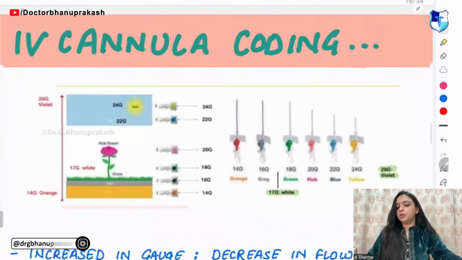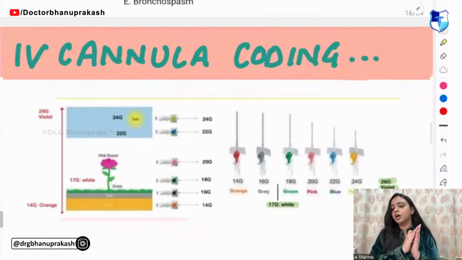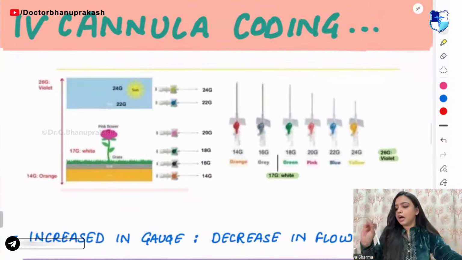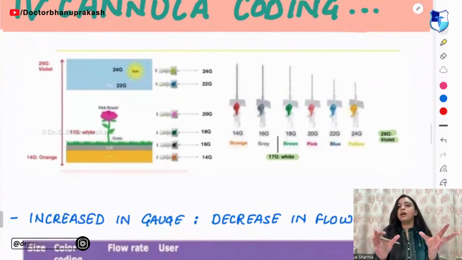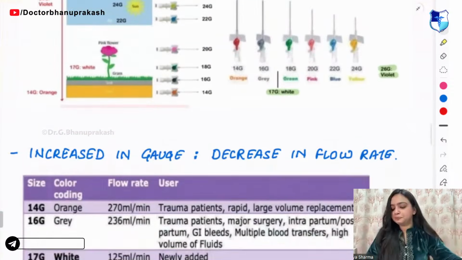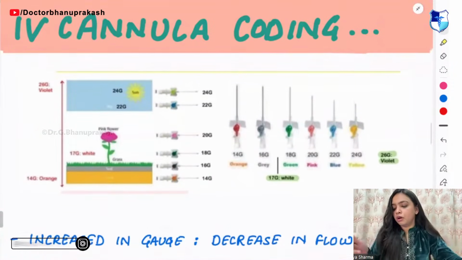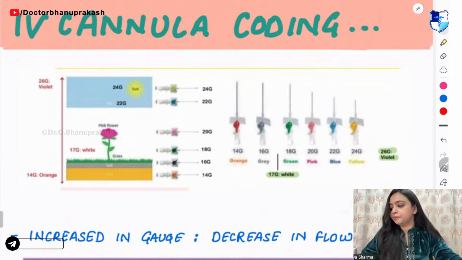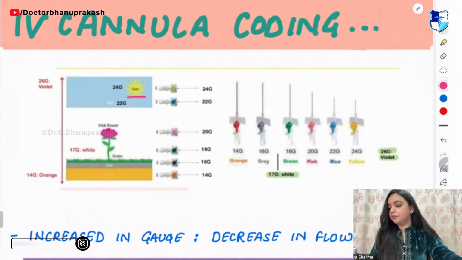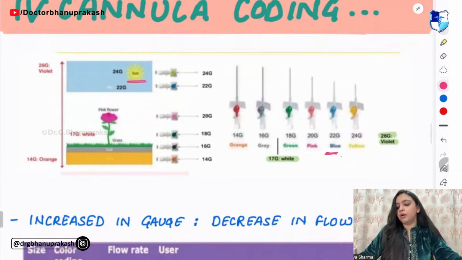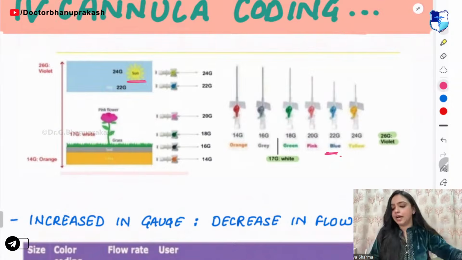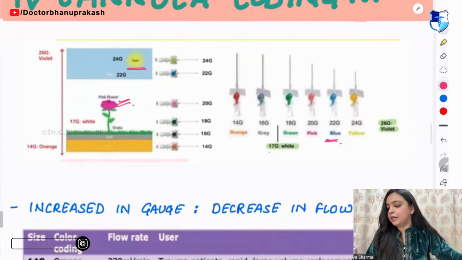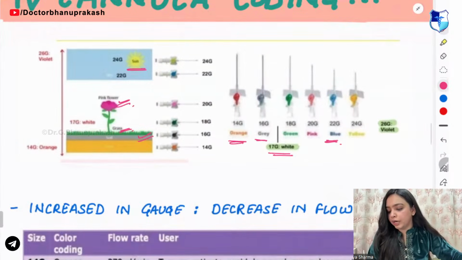Moving on to the next topic, that is IV cannula color coding. In the color coding, what they will ask you, they will give you a cannula, and they can ask you what is the gauge of the cannula and what is the color of the cannula. So remember, you have sun on the top, then you have the sky. Sun is yellow color. Then you have the sky, that is of blue color. Then you have pink flowers, right? After that, you have the green grass. Then you have the gray soil and the orange.